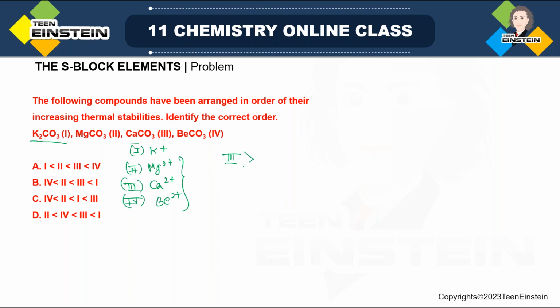After that, it is 2, and then it is 4, because this is calcium 2 plus obviously, and this is Be2 plus. So this is the order of size, right? Now, what about K plus? As we know, when we compare group 1 and group 2, the size is decreasing period wise.